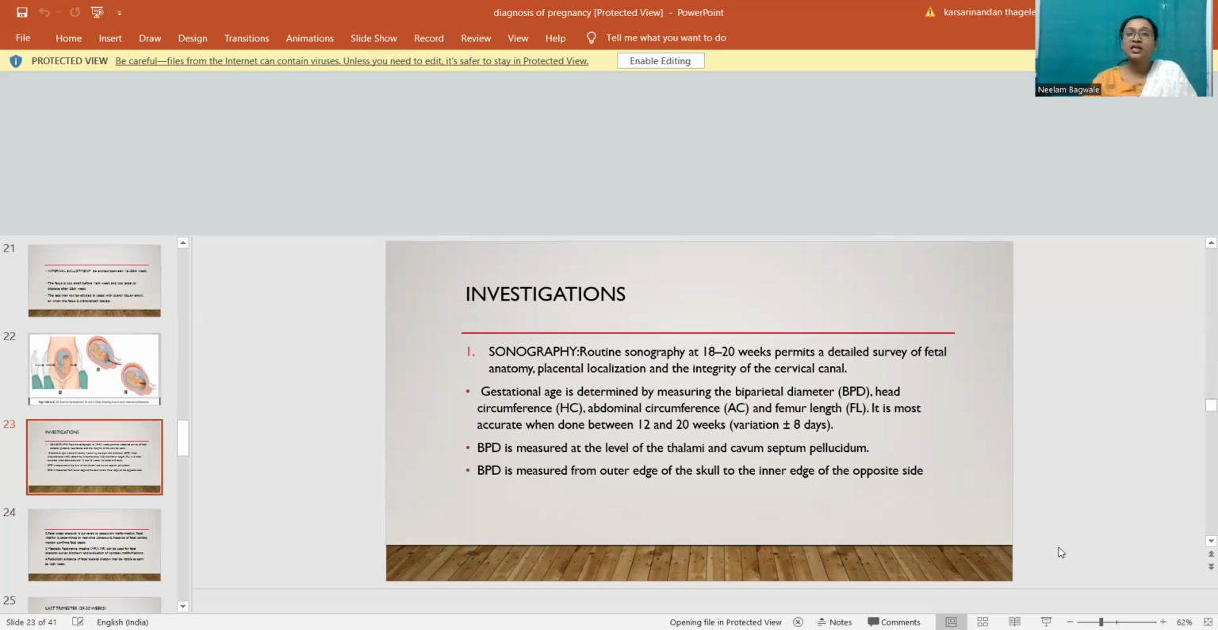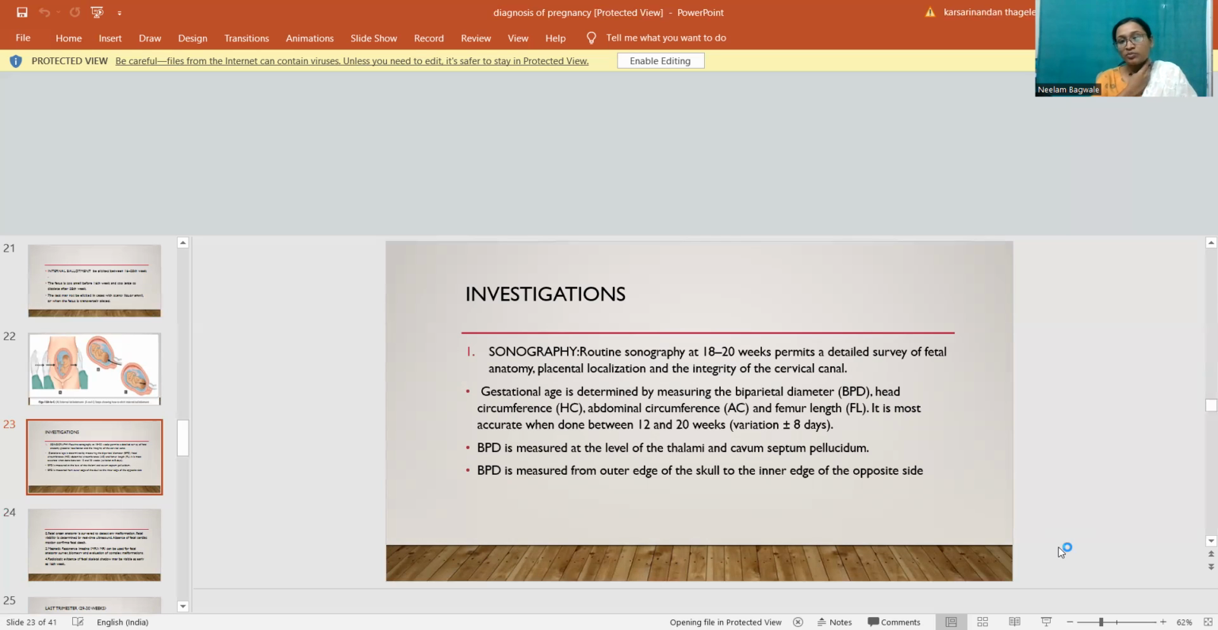So, investigations during pregnancy. What investigations can you do during pregnancy? First is sonography. Routine ultrasound at 18 to 20 weeks permits a detailed survey of fetal anatomy, placental localization, and the integrity of the cervical canal. The gestational age is determined by measuring the biparietal diameter, the head circumference, the abdominal circumference, and the femur length. It is most accurate when done between 12 to 20 weeks of pregnancy.